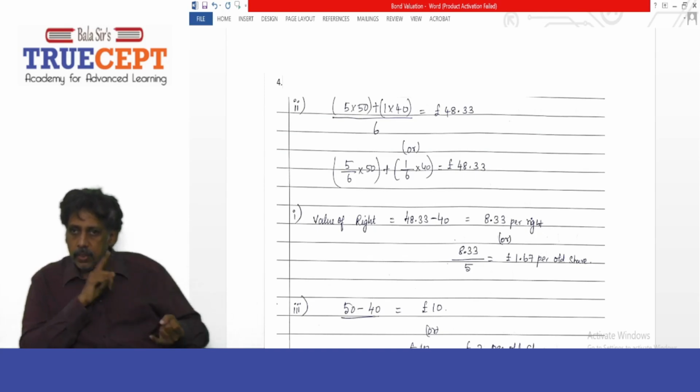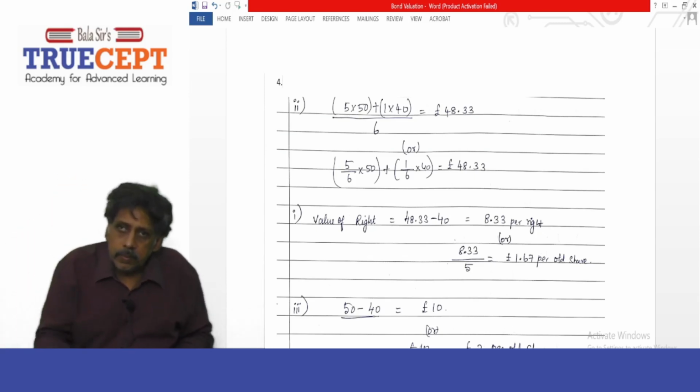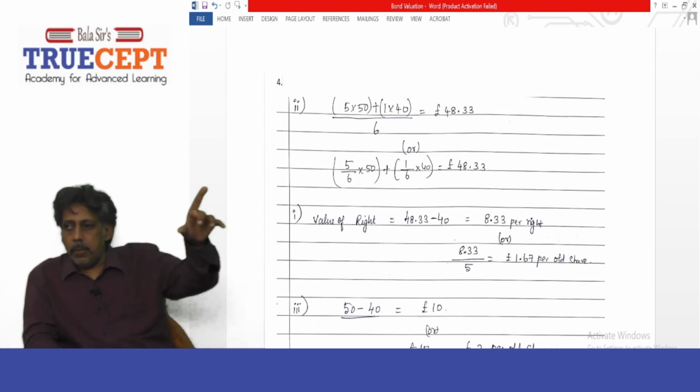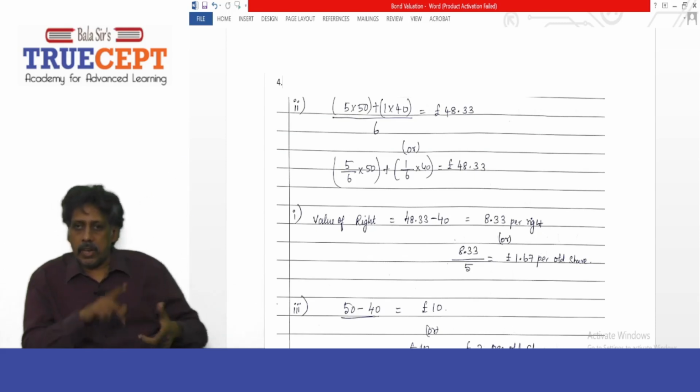Rights on means the company has made the offering, and anybody purchasing shares in the market will be entitled to the right shares. So over here it is 5 shares into 50 pounds each, plus 1 share you can buy at 40 pounds each, the whole divided by 6 shares in all.